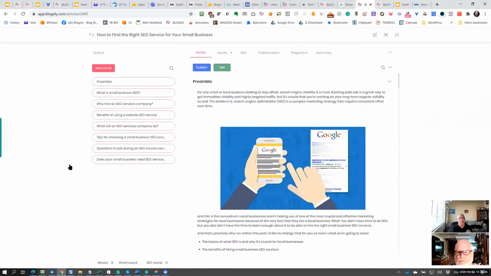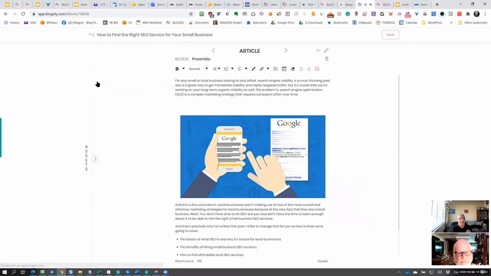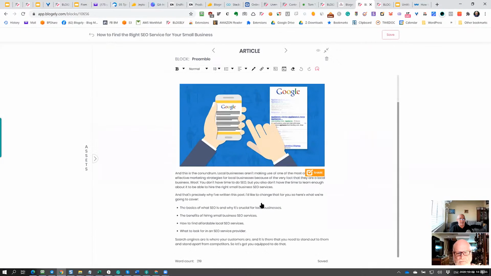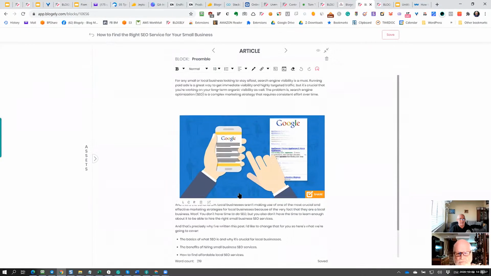Okay, so just a high level structure. On the left side, you have an outline. Each outline has a block. If I click on a block, I get into an article, so I can see this block that contains some information. It contains the images, contains text, and it's all formatted.